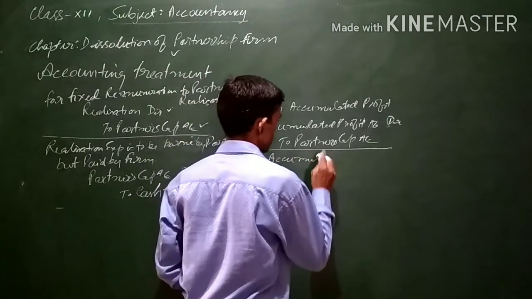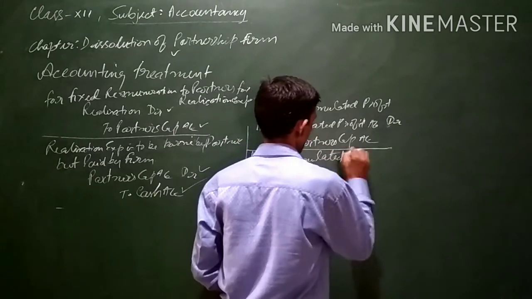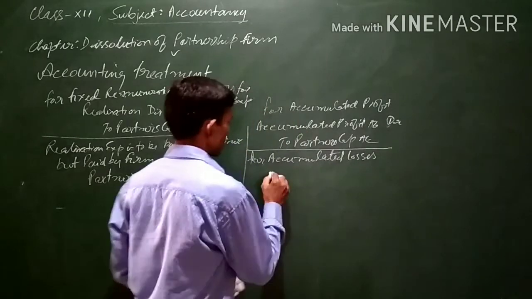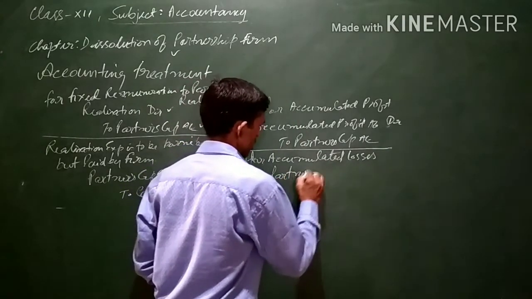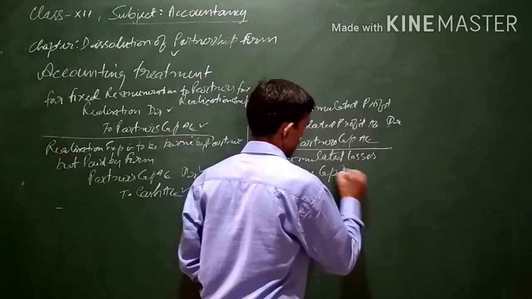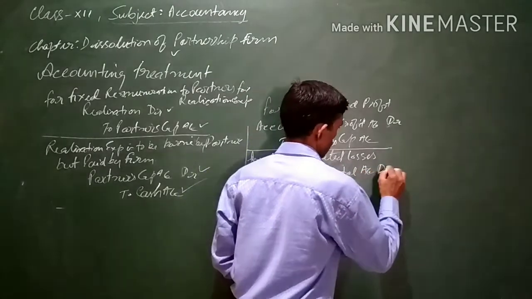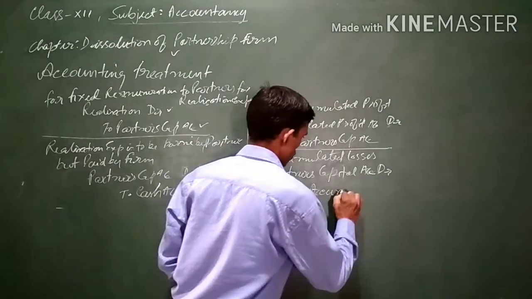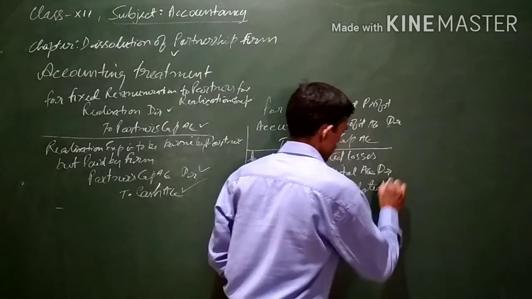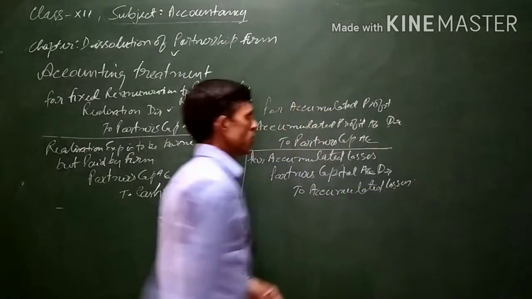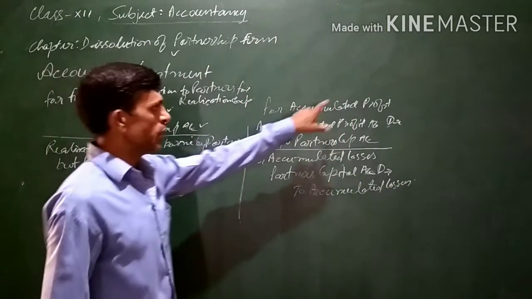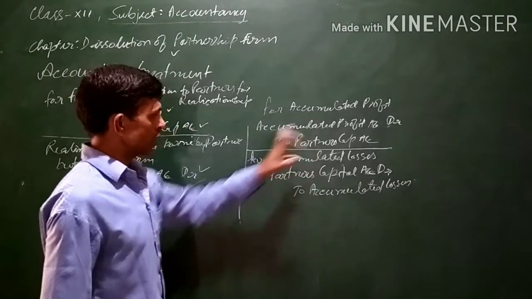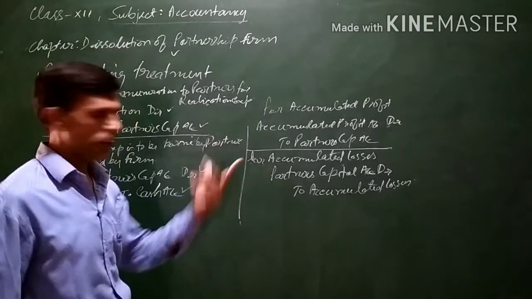For accumulated losses, this loss will be borne by the partner. So if the partner has to bear the loss, then the partner's capital account will be debited. Partner's capital account debit to accumulated losses. For accumulated profit, it is to be capitalized, and the partner's capital account will be credited. For accumulated losses, the partner's capital account will be debited.